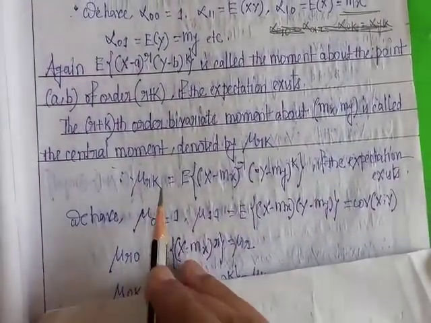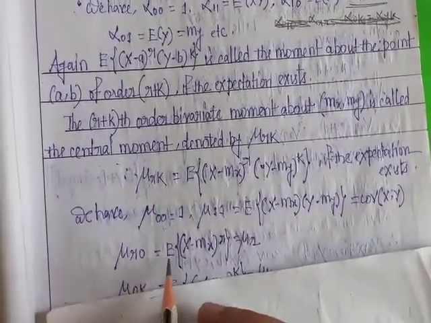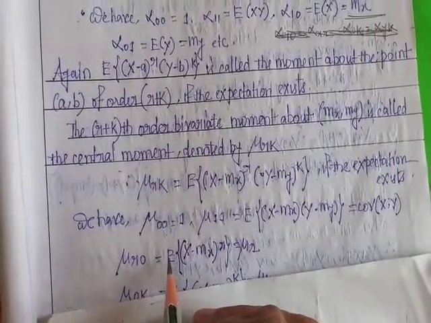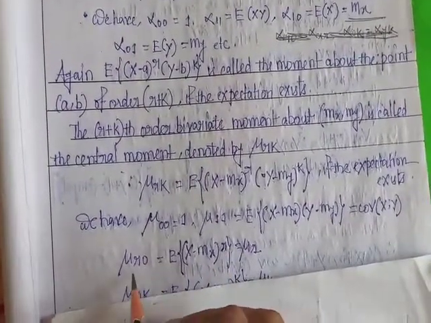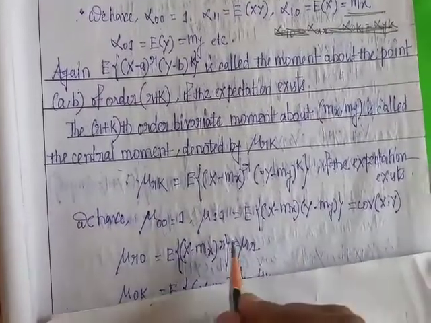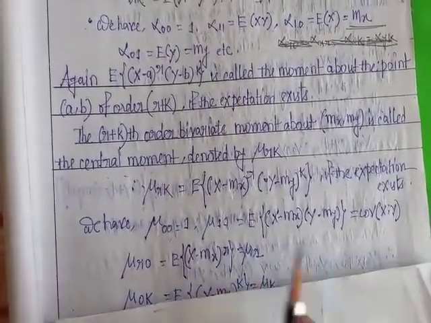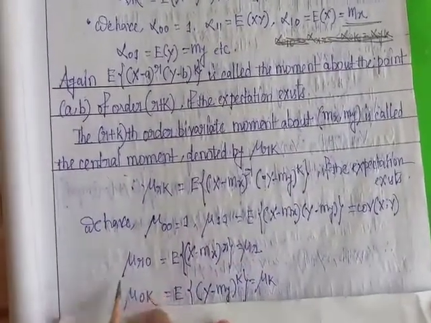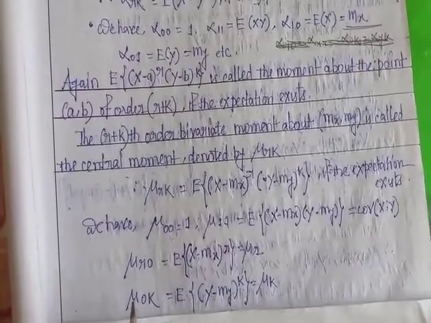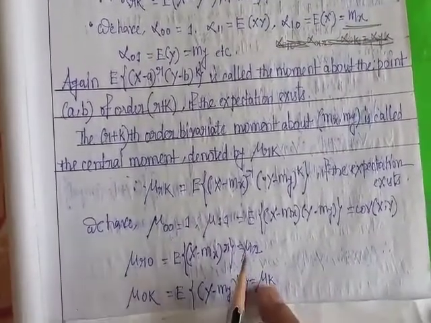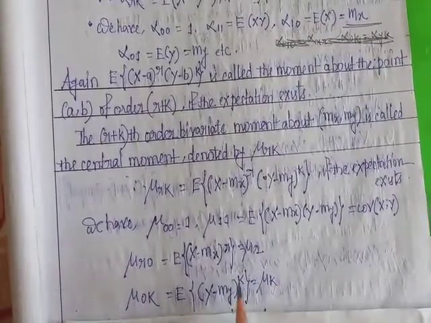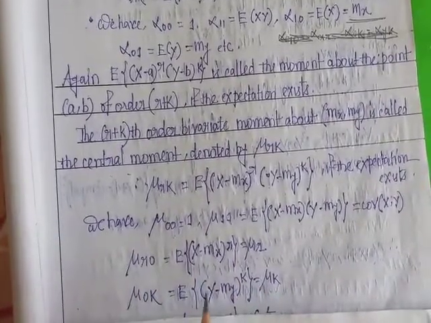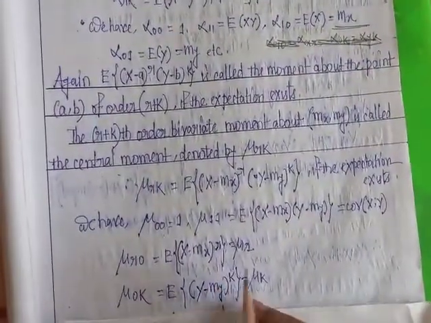If we put k equal to 0, we get mu r0. This is the expectation of (x minus mx) whole to the power r. So the expectation of (x minus mx)^r is mu r0 if we put k equal to 0. This is mu r, which means the central moment of order r. If we put r equal to 0, we get mu 0k. This is the expectation of (y minus my) whole to the power k. This is mu k, the central moment of order k about the mean of y.